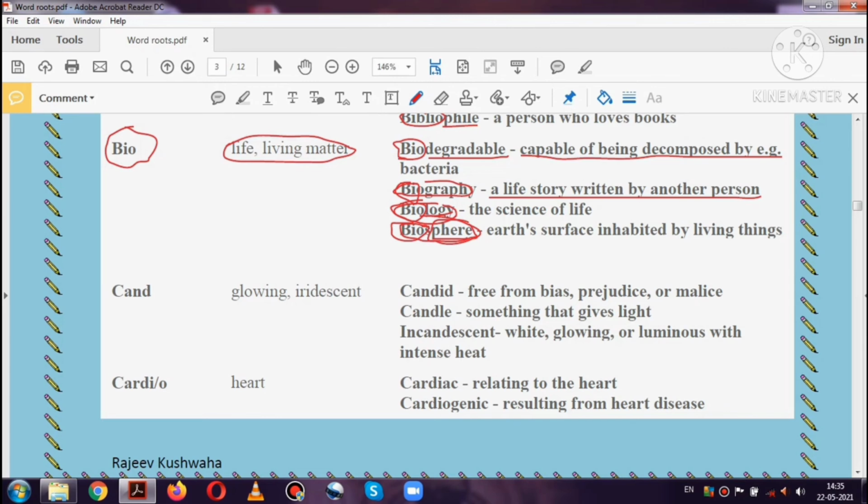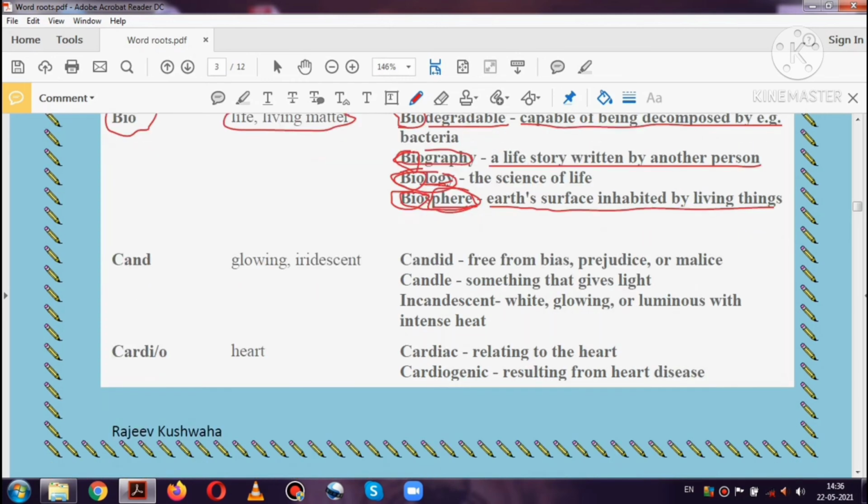So the sphere or the area where life forms or the remains of life forms are found is known as biosphere. So here it is written, Earth's surface inhabited by living things or living beings is known as biosphere. It's studied in environmental science.